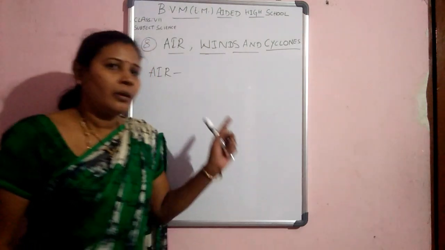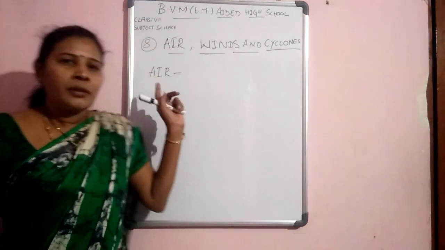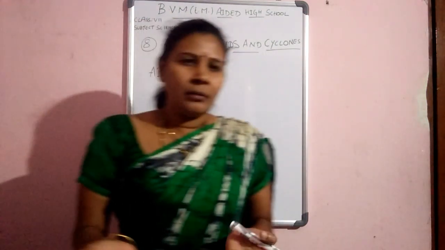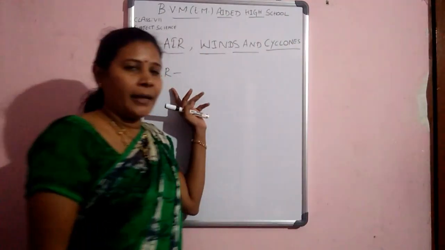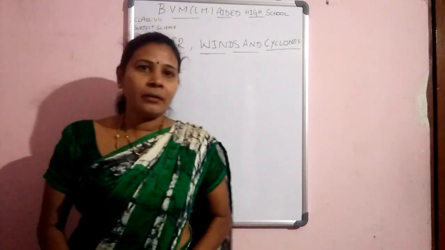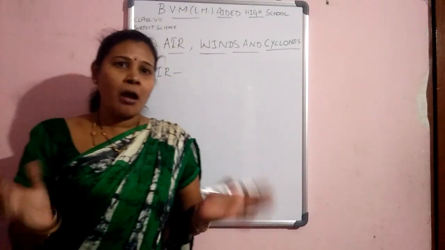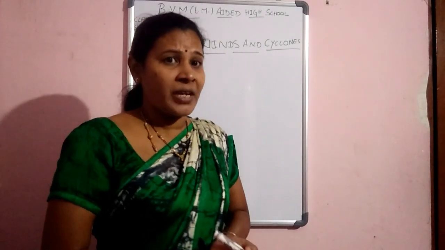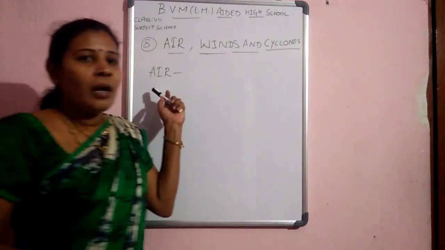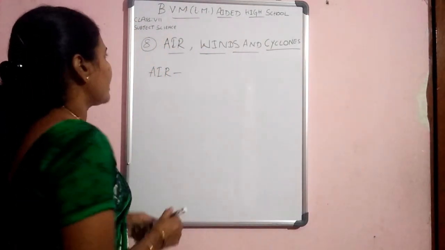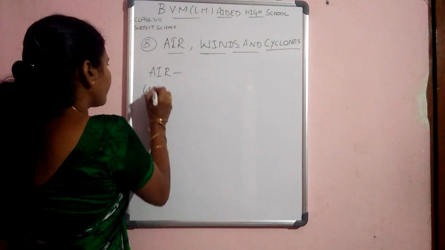What is air? The gas that occupies the space in our surroundings is called air. Once again, air is the gas occupying the space in our surroundings. And the second one is wind.